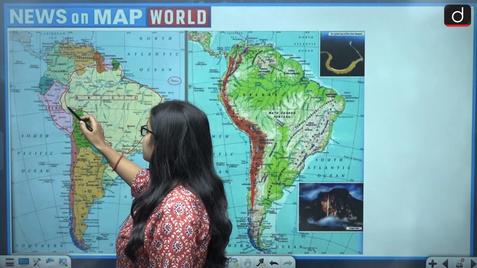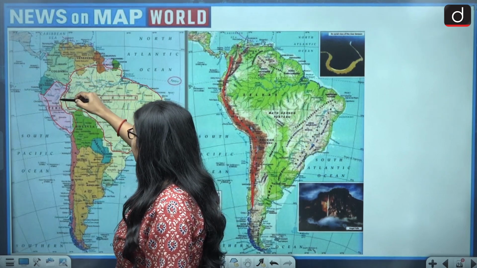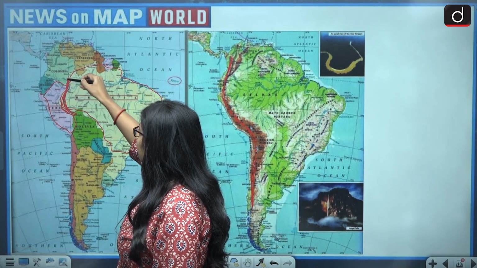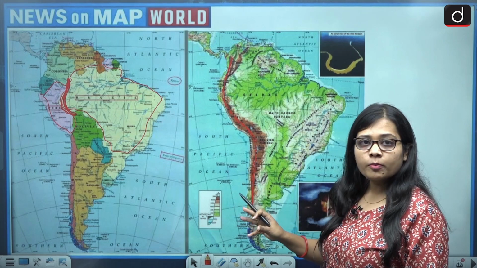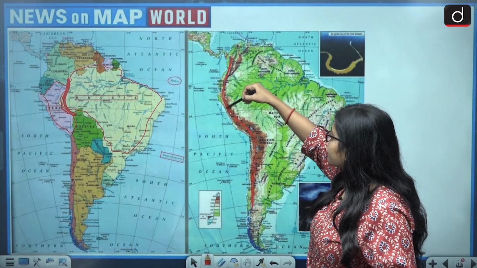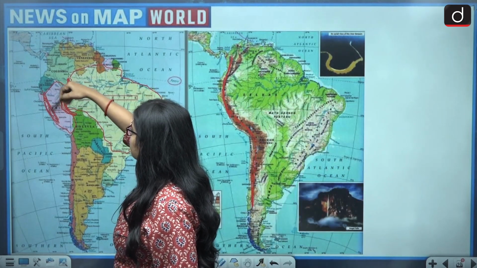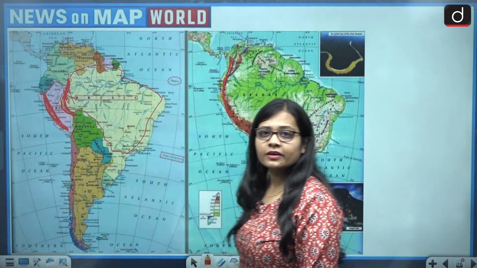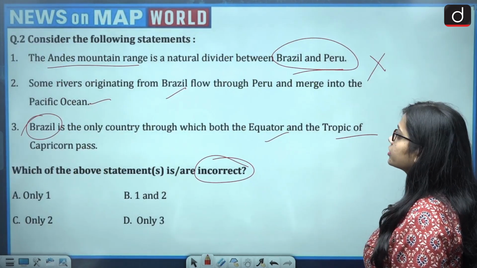So the statement is wrong, because if there were to be a natural border between Peru and Brazil, then the Andes mountain range would need to move from this part. But the Andes mountain range does not form a divider between Peru and Brazil. It is on the western side of the continent. So the Andes mountain range passes through this area, not this area. Okay, so the first statement becomes wrong.